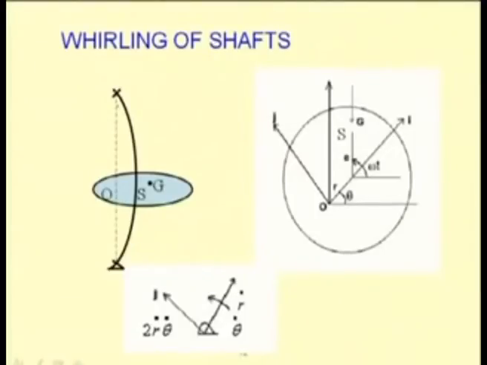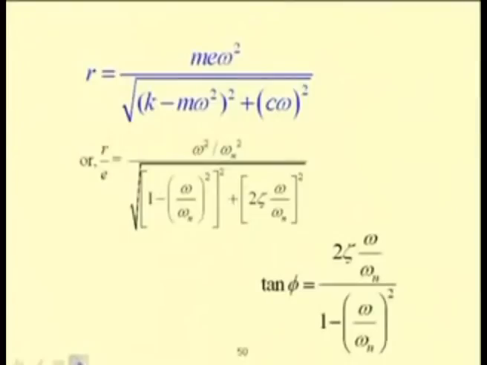Due to a bent shaft or due to the presence of an eccentric mass in the disc, the system is subjected to a centrifugal force. The plane containing the shaft axis and the bearing line will rotate with increase in the speed of the shaft. That will cause whirling of the shaft. So, this whirling of the shaft is a transverse vibration of the system.